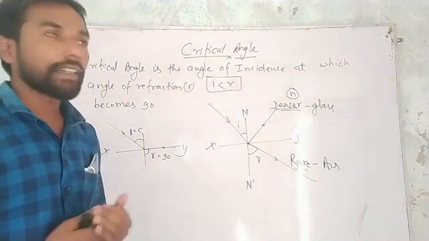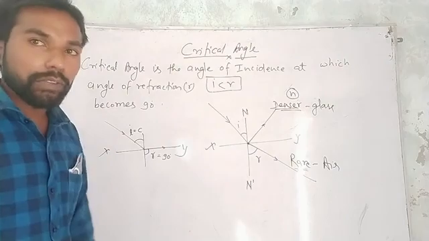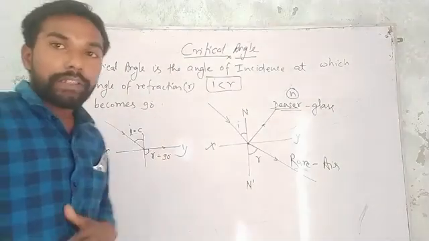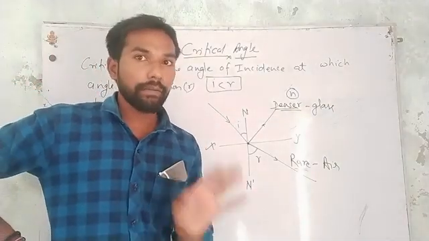This is the essential condition, and one more thing we have to notice: critical angle is always formed in the denser medium, not in the rare medium.